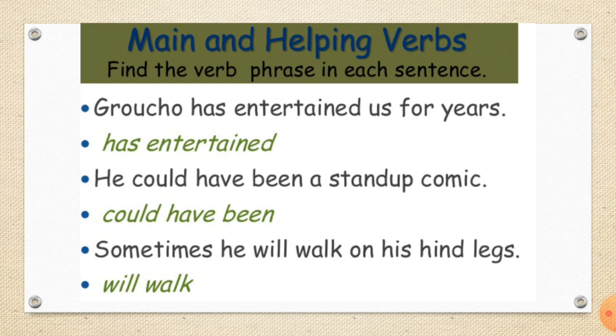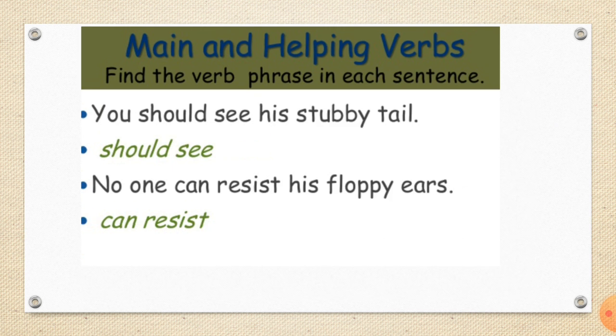He could have been a stand-up comic. Could have been. Sometimes he will walk on his hind legs. Will walk. Here you can identify the main and helping verbs. You should see his stubby tail.